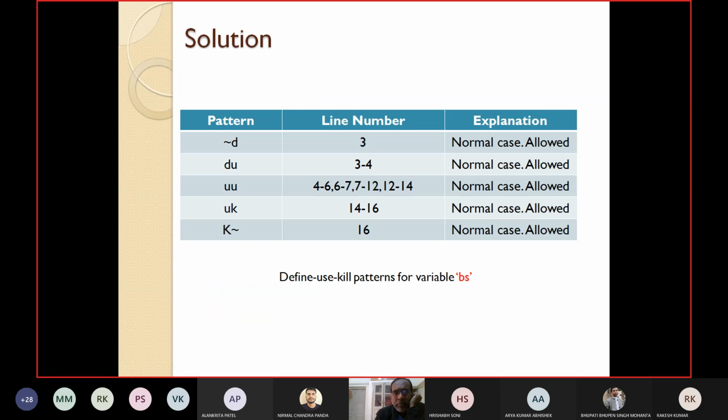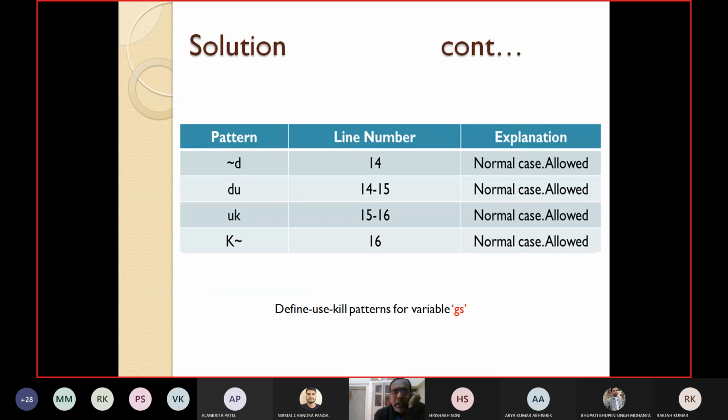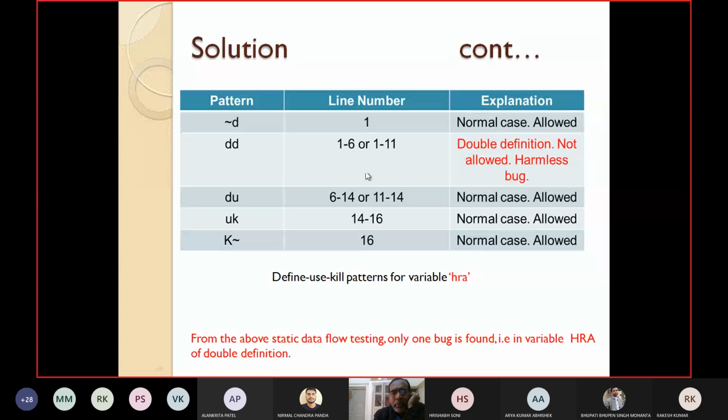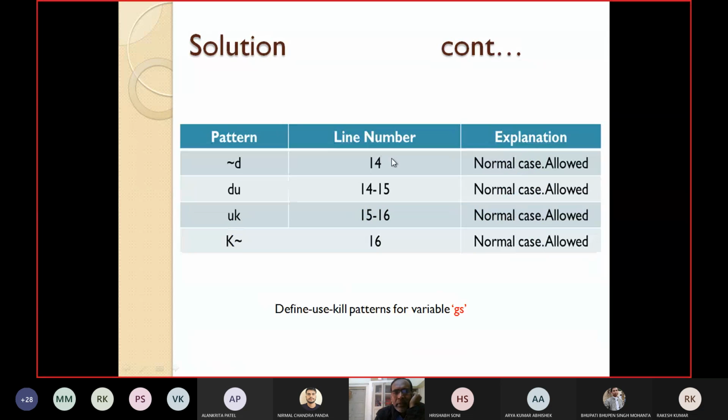So this is a bug. So DD, line number 1: HRA is defined at line number 1, and again it is defined at line number 6. Not allowed. Similarly, 1 and 11, let's see.